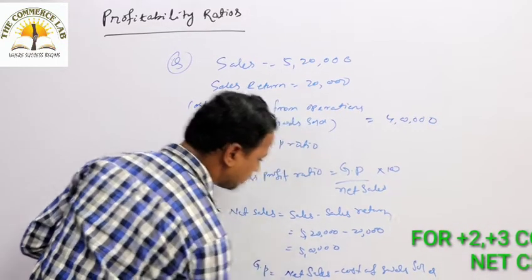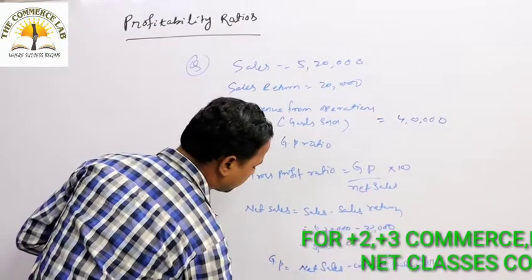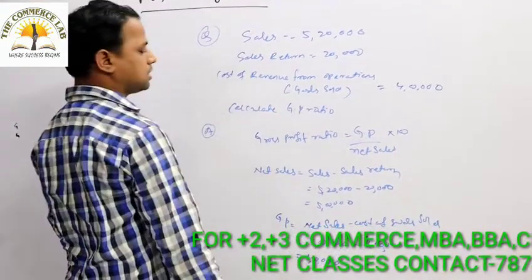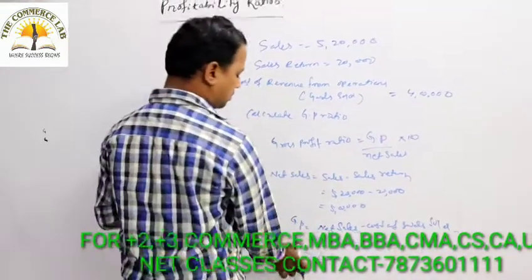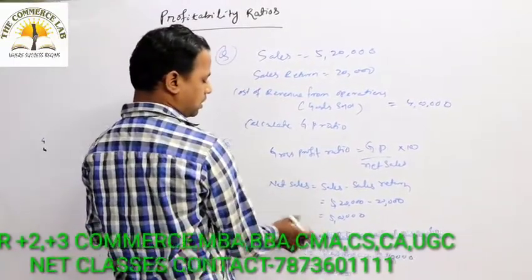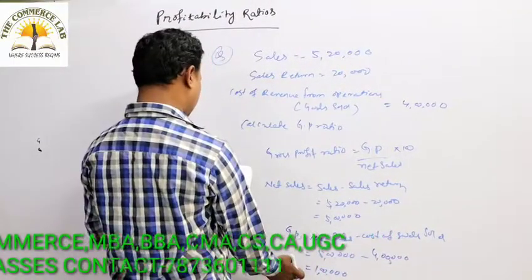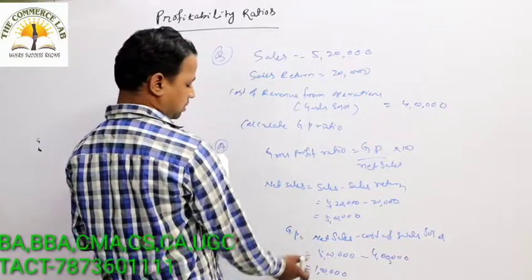Ultimately we get 1 lakh as the gross profit. So net sales is around 5 lakh and the gross profit is 1 lakh.